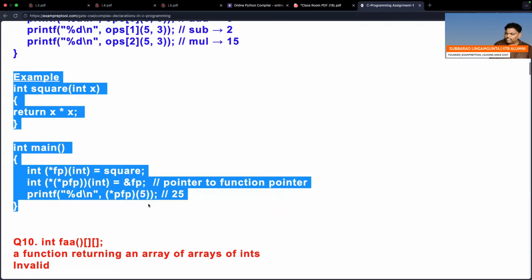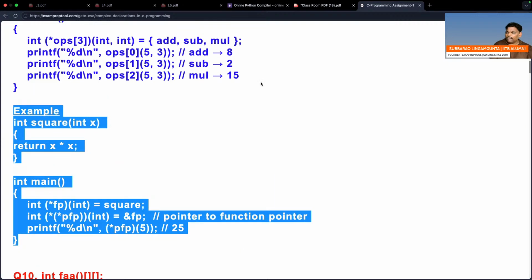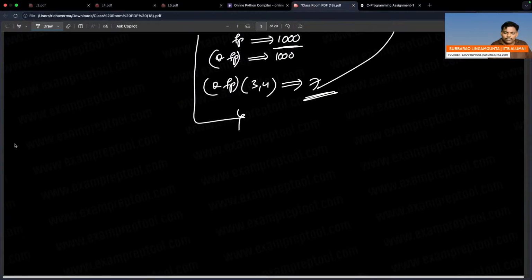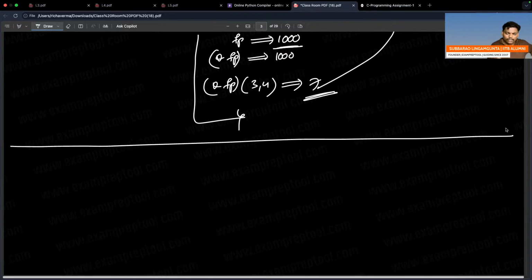So lastly, calling. If you want, I will do one small thing here also. Example 2, question number 9. See this, there is nothing much here.